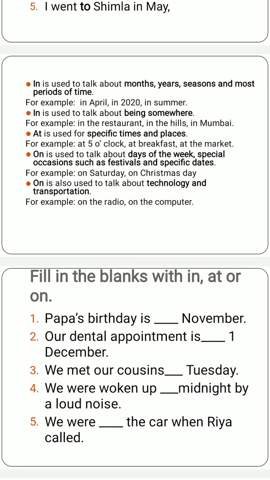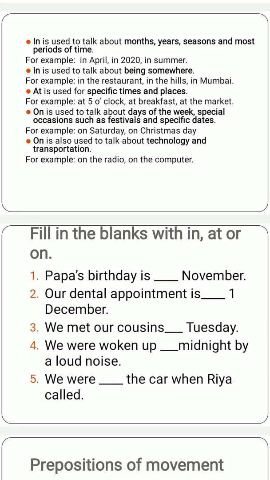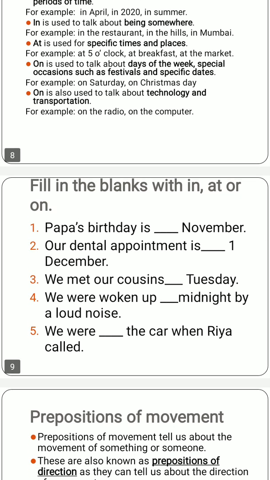Is it clear? Yes. So, "on" is also used to talk about technology and transportation. Firstly, we have used "on" for the days of the week, special occasions and festivals, and particular dates. Similarly, "on" is also used when we have to say something about technology or transportation. The program is telecasted on the internet. The program is telecasted on the television. She is working on the computer. Songs are played on the radio. We are talking about technology, so we have used the preposition "on".